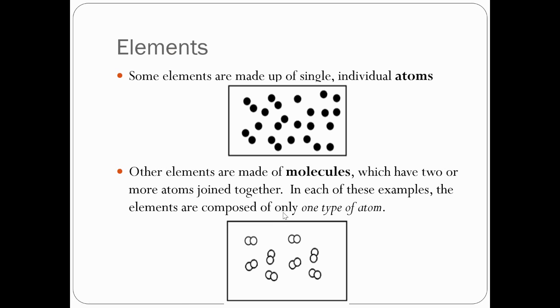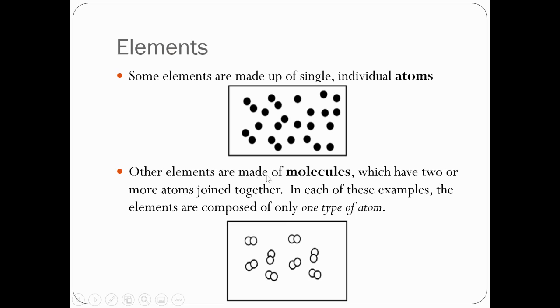Some elements are made up of single individual atoms. This is what we were talking about, the basic building blocks, the Legos of the universe, like I said. Every one of these is supposed to represent an atom. It's just a simple model, a simple drawing of an atom, just so you get the idea of it. We're actually going to go into more detail of the atoms later, but for now, this little black dot right here is supposed to be an atom. They're all atoms of the same kind, same shape, same color, everything. That's what they're supposed to represent.